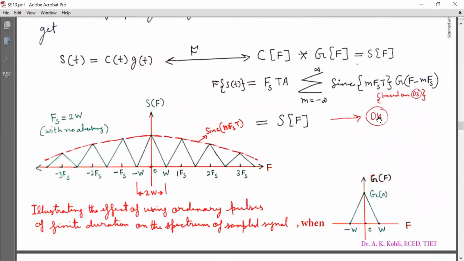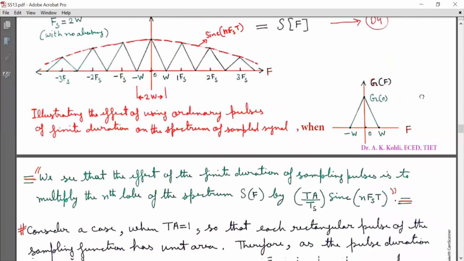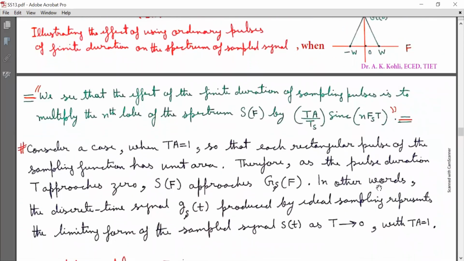So in this equation D4, if TA is equal to 1 and T tends to 0, then this function will give value 1, and now D4 will be equal to the result produced in ideal sampling. In other words, the discrete time signal g delta(t) produced by ideal sampling represents a limiting form of the sampled signal s(t) as T tends to 0 with TA equal to 1.